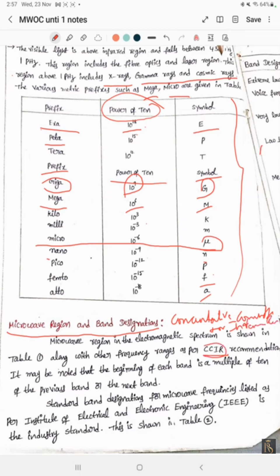You have to remember the full form: Consultative Committee for International Radio. In these recommendations, it may be noted that the beginning of each band is a multiple of 10 of the previous band.